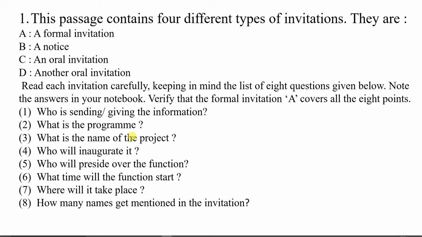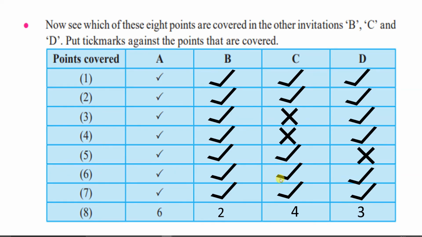In the invitation to the reporter, it is not mentioned, and who will inaugurate the function is not mentioned. But if you see 5, 6, 7, these things are mentioned in the invitation, so you will put a tick mark there. And how many members are there? The receptionist is there, the reporter is there, then the school in-charge is there. So like that 4 people are there in the invitation.